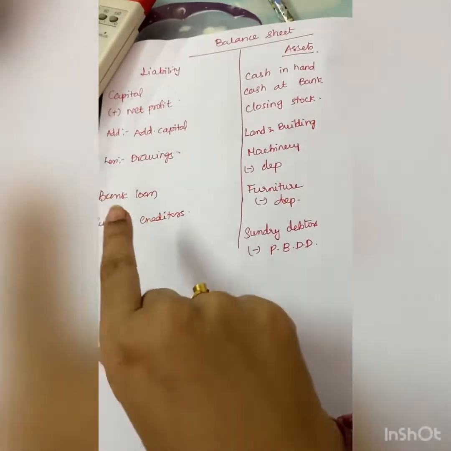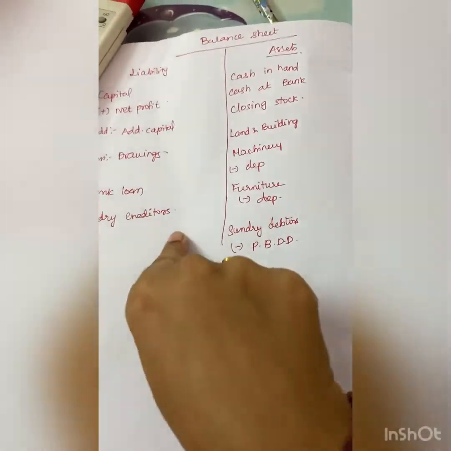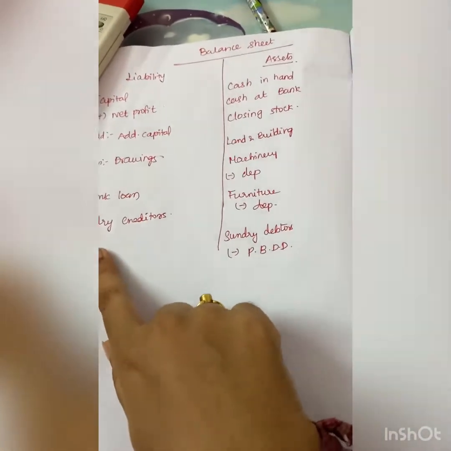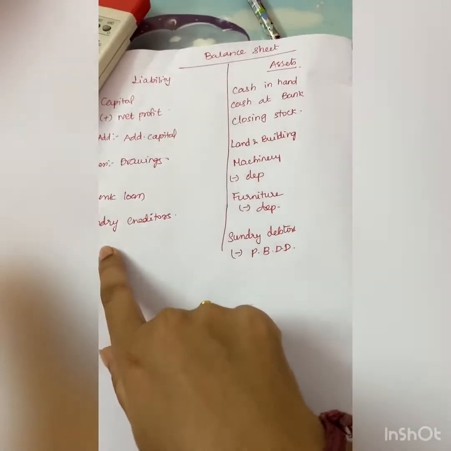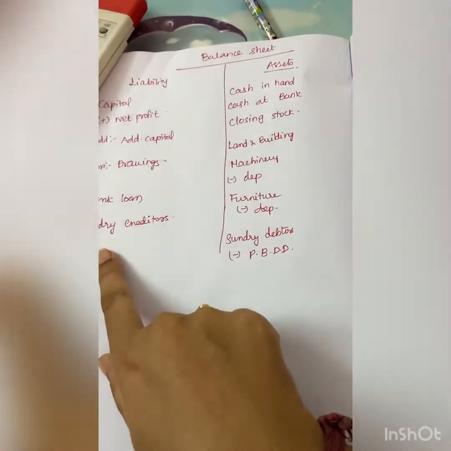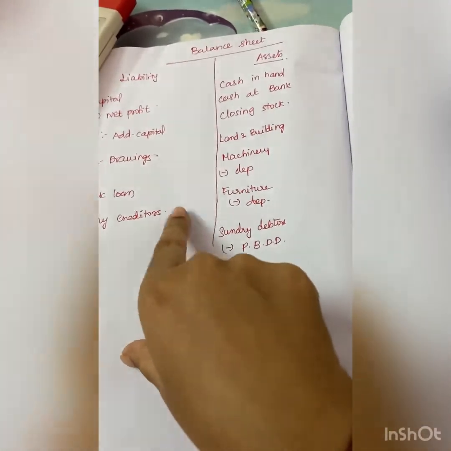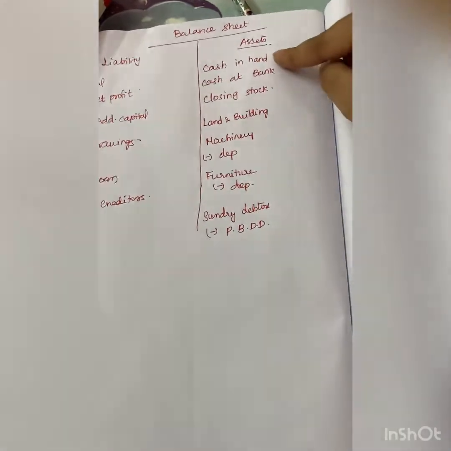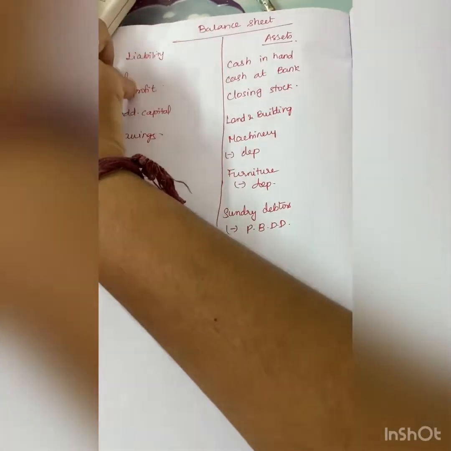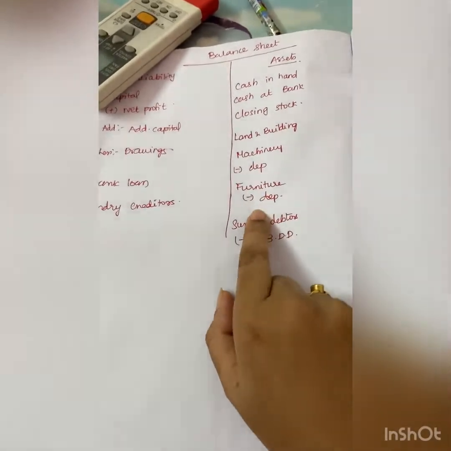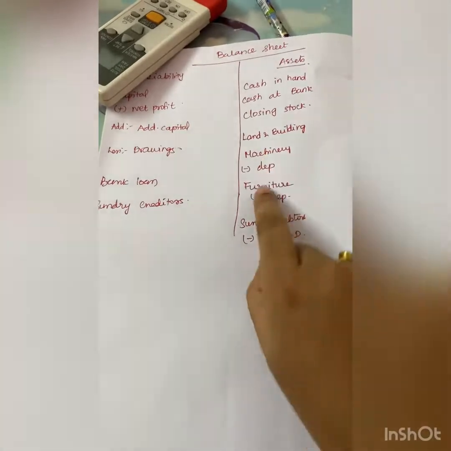And children, keep one thing in your mind, that the balance sheet should be prepared only with the closing balance and not with the opening balance. In your question paper, both opening balance as well as closing balance will be given, whereas you should use only the closing balance to prepare this balance sheet. Asset side: cash in hand, cash at bank, closing stock, any asset, land and building, machinery, furniture. For any asset, depreciation may be given in the sum. So read the sum twice, and if depreciation is given, deduct it from that particular account.